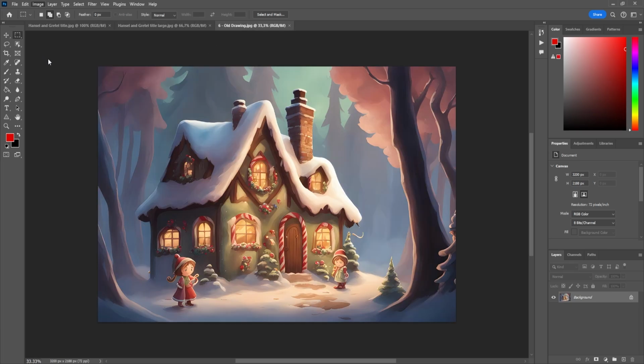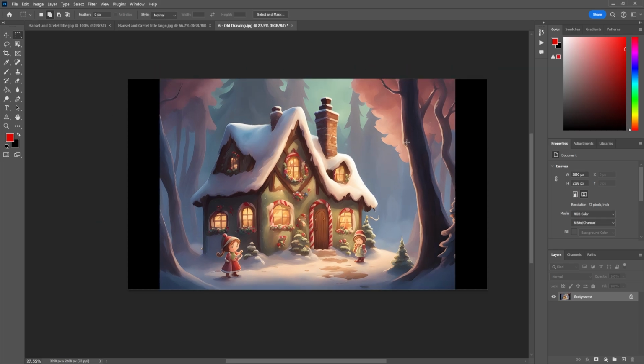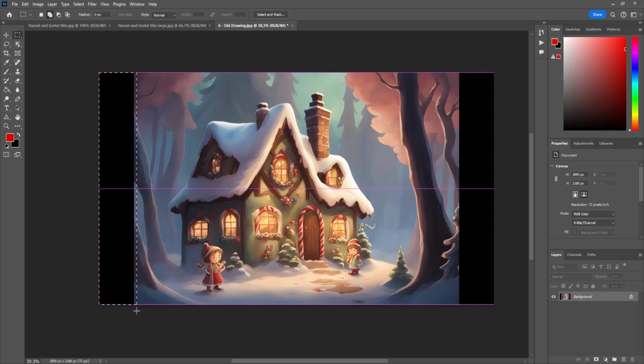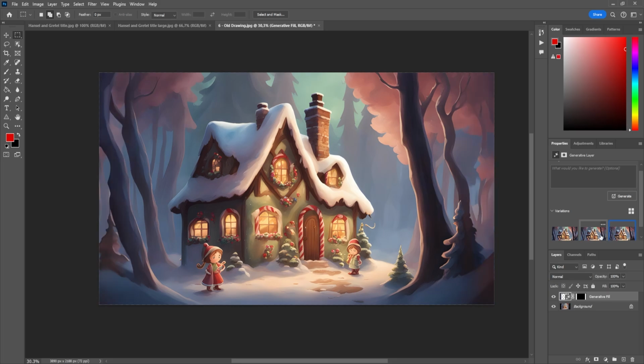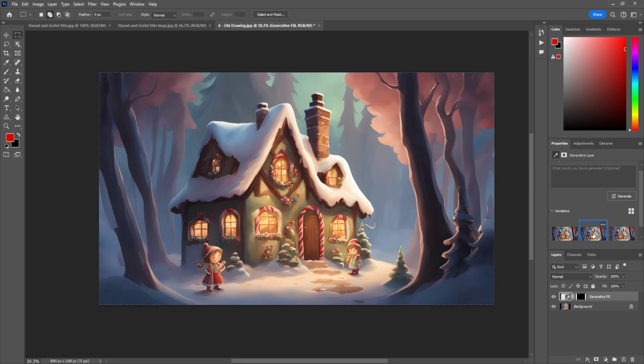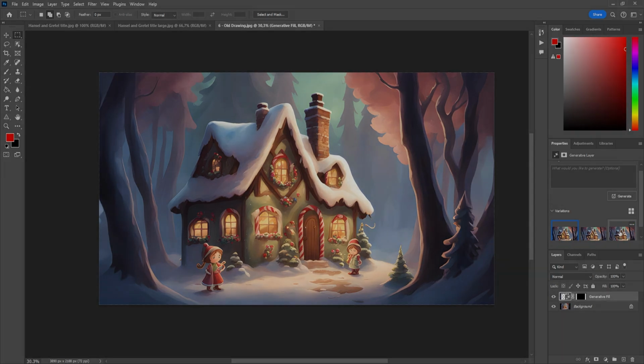The first thing I do is change the canvas size. This is the right canvas size, we've got a 16:9 ratio here. Now I'm going to select the left and right side and use the generative fill tool. And as you can see, it automatically filled in the blank spaces on the left and on the right side. And now Photoshop gives you 3 suggestions that you can choose from. But I think the first one looks fine, so I'm going to go with this one. I'm not going to try it again and again for all of the pictures. I'm just going to go with one of the first 3 recommendations. And that's it. Now it's time to create a video.